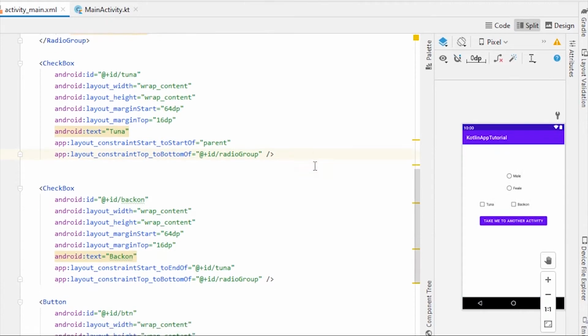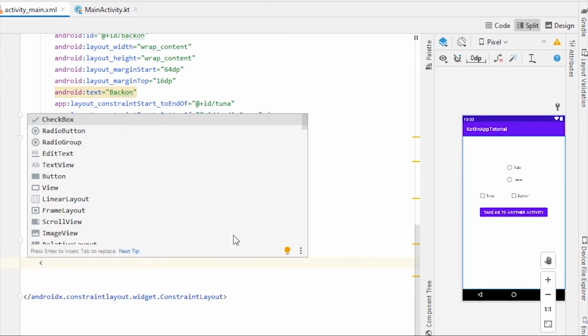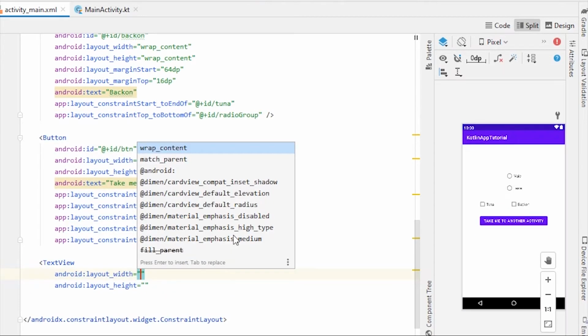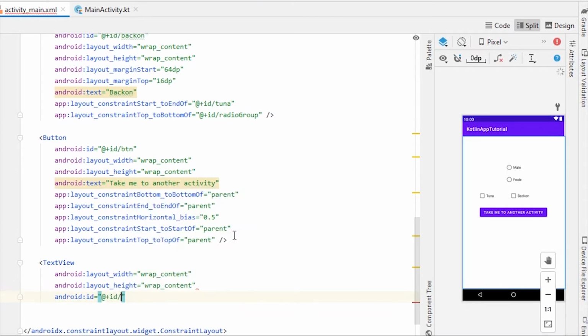And let's take a text view under this button. We don't want to toast every time we do something on the screen, so let's take a text view here. Wrap content, ID will be text view TV, and text will be just sample for now.